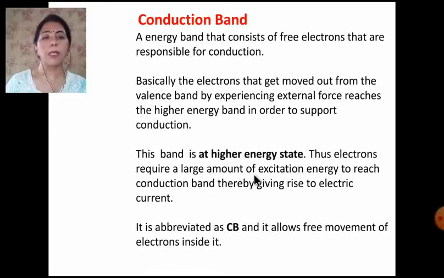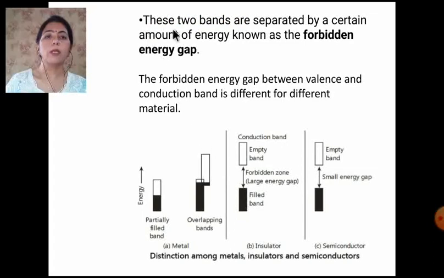Here please understand that since the energy of the conduction band is higher as compared to the valence band, when the electrons from the valence band have to jump to the conduction band, what do they need? They need some excitation energy. These two bands are separated by a certain amount of energy known as the forbidden energy gap. Now just look here in this figure.